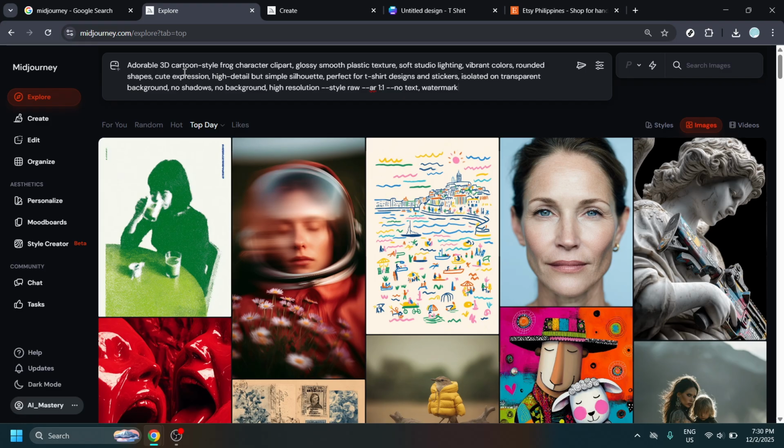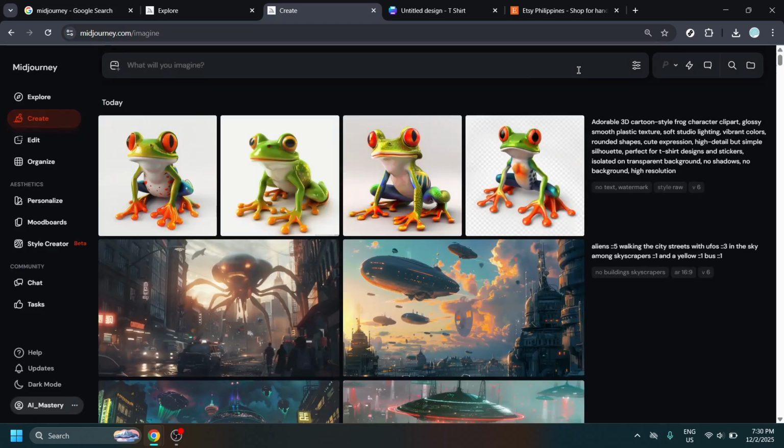Keep the silhouette simple, lock the aspect ratio to square for marketplaces, and ask for no text or watermarks. Even if the preview appears on a background, you'll refine that in editing. Click Submit and let Midjourney generate options. Give it a moment, then review your outputs and pick your favorite designs.